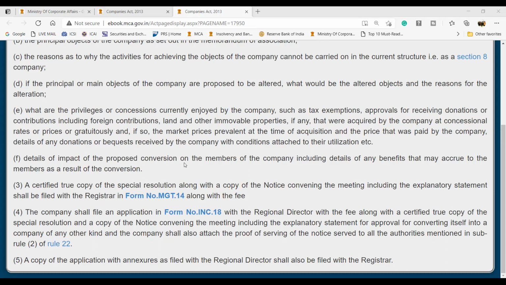Do the members have any special benefit out of it? If there is any benefit, please mention that. And then this explanatory statement, along with the special resolution, you will also file it to the Registrar of Companies in form MGT 14. So don't worry about the form numbers and all. You don't need to remember, but certainly MGT 14 is one form which you will remember for sure.